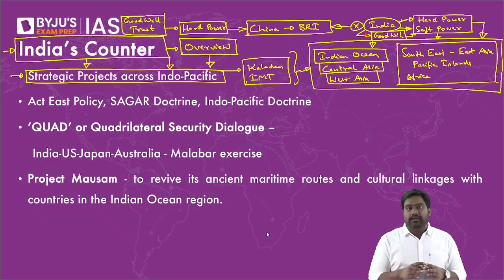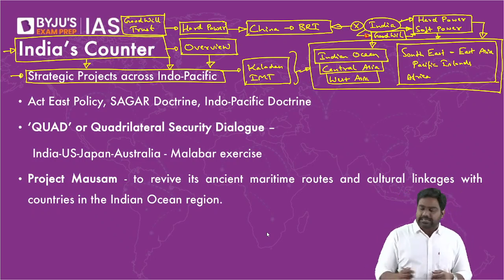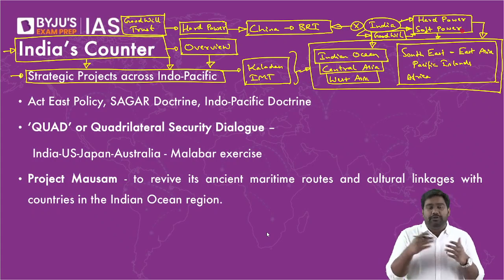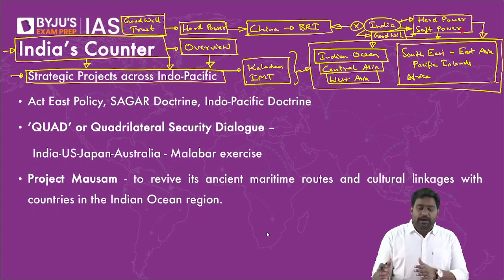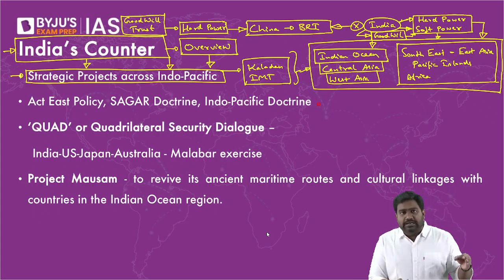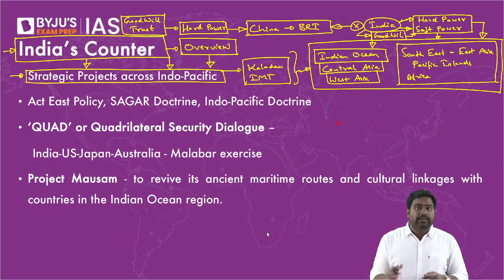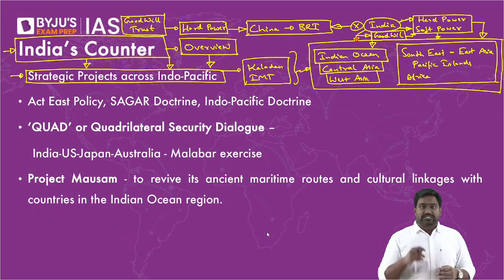And this is something you can't buy with money. This is something you can't get with military threats. It comes only with exploiting your civilizational cultural ties, by projecting your soft power, and by making such investments which benefit both the sides, by building equal partnerships. So this is where India stands apart, and we do have an advantage over China, right? We may not match China in its economic strength and military strength, but we have soft power, we have cultural influence, and we build equal partnerships. So this is the USP for India. This is what Indian foreign policy will rely on to counter the Chinese influence.